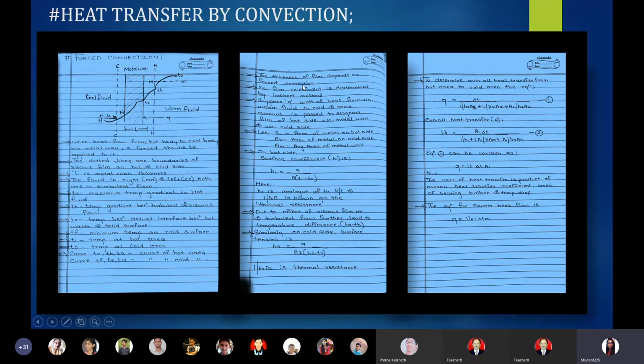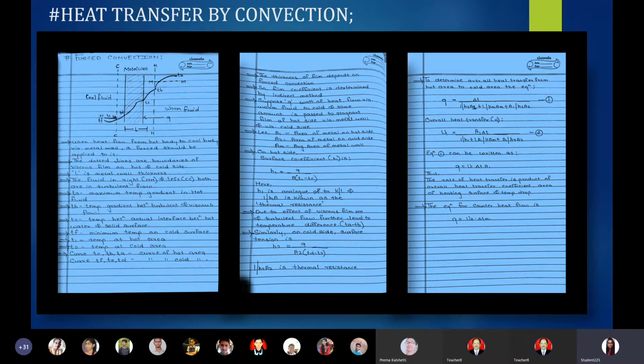So the thickness of film depends on the external force which we impose to carry out the convection heat mechanism. If we apply a high amount of force, the film will become thinner. If we apply optimum external force to the film, it will remain medium size.